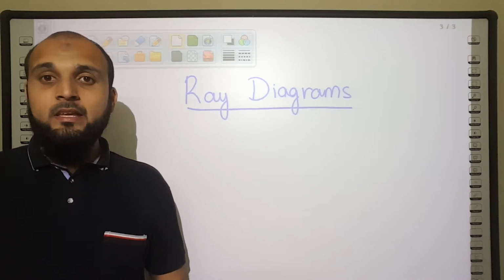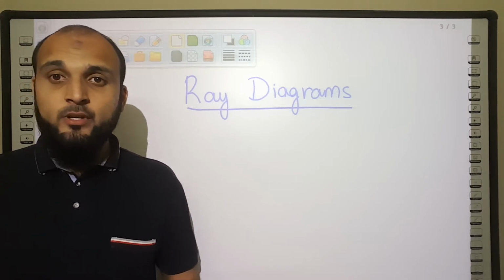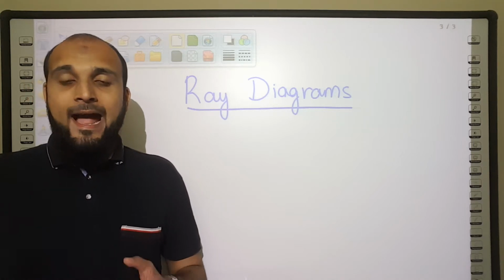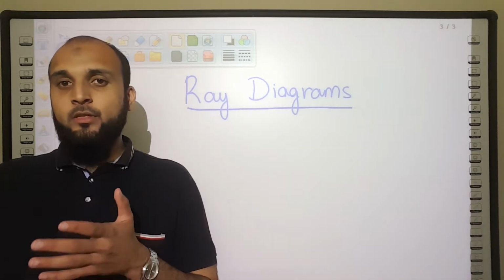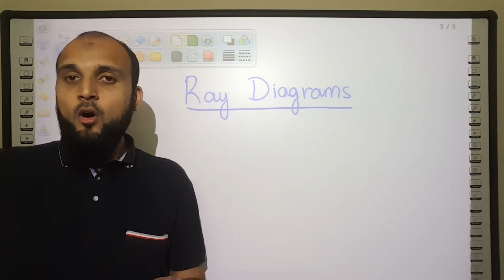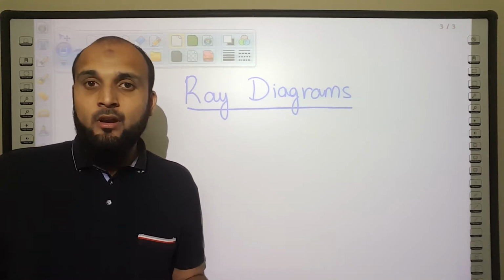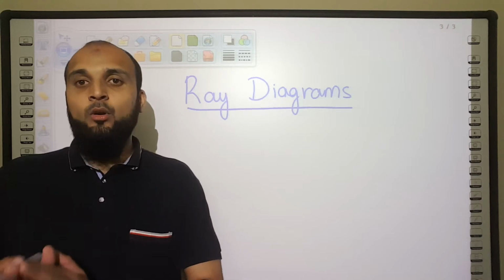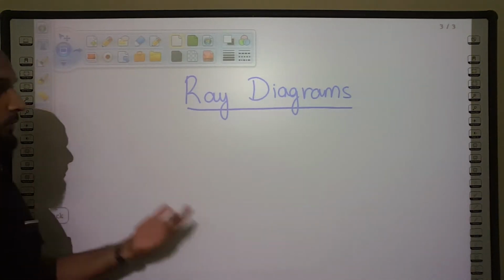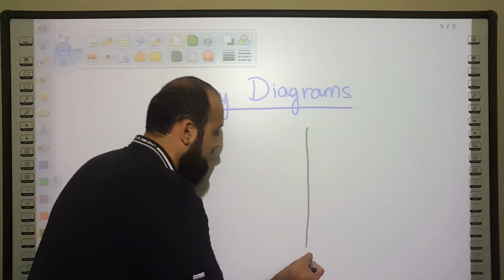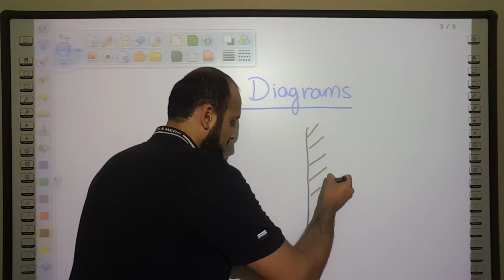So let's apply these laws of reflection onto ray diagrams. Now, ray diagrams are simply diagrams that show how light travels from one place to another, whether the diagram shows reflection or refraction or diffraction or something else. Well, that's irrelevant. Ray diagrams basically show how rays of light travel. Okay, so using ray diagrams, we can show how light gets reflected off plane mirrors.